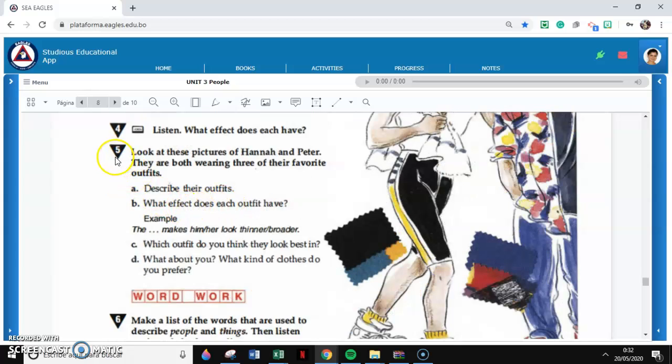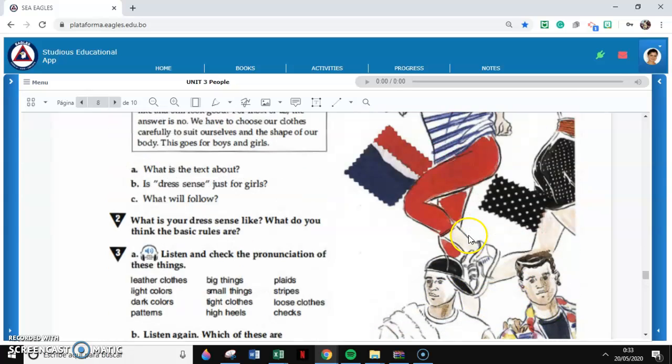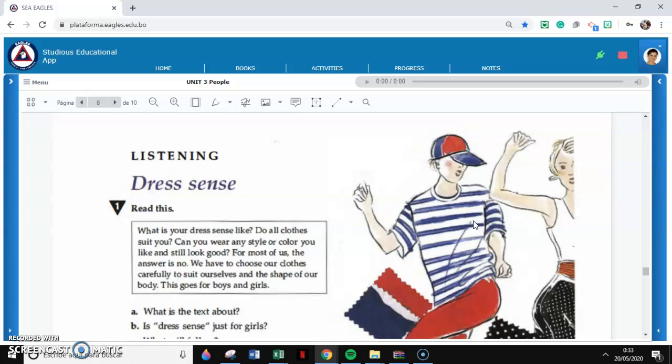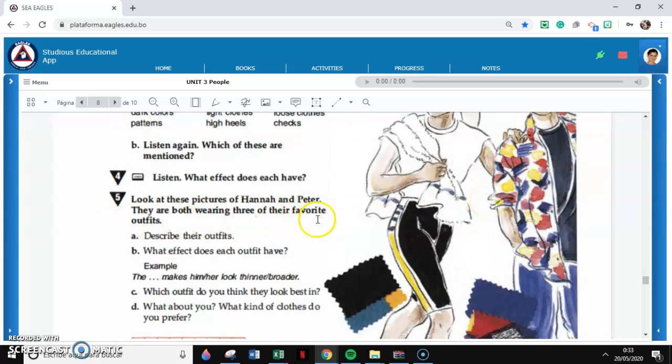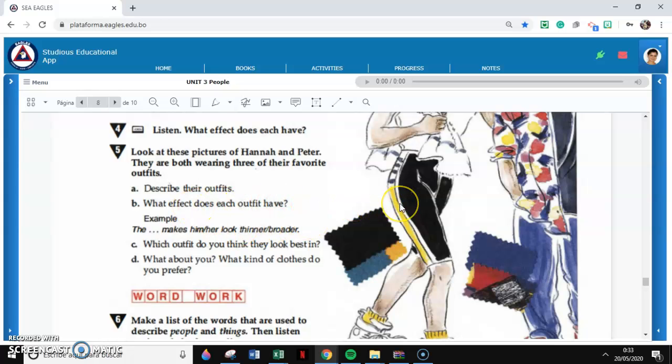And how about exercise 5? Look at these pictures of Hannah and Peter. They are both wearing 3 of their favorite outfits. So I think these ones are the ones here. Yes, so Hannah and Peter. Describe their outfits.